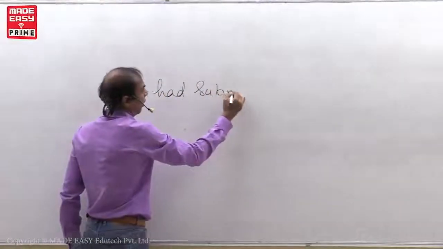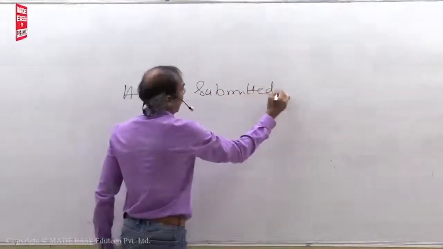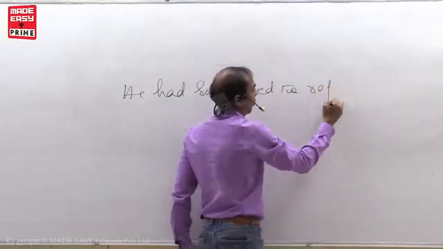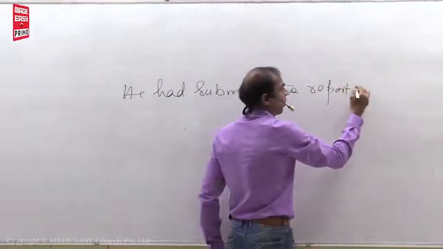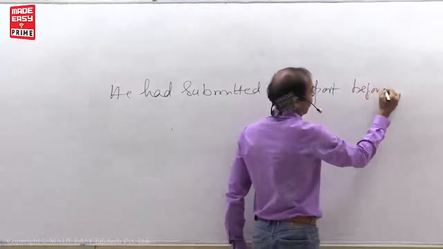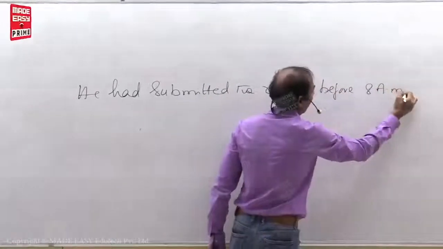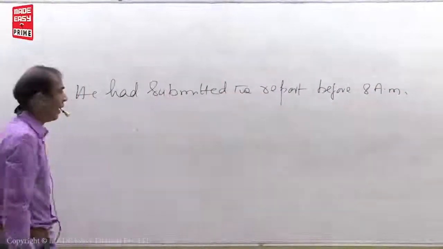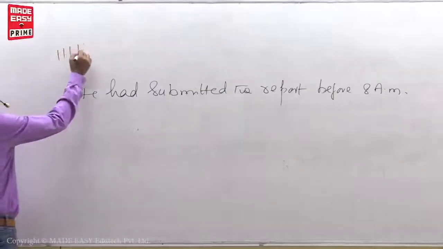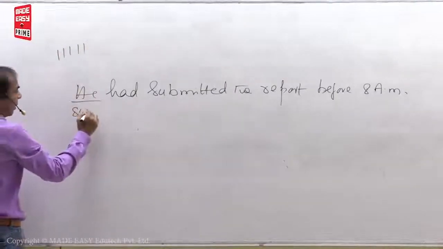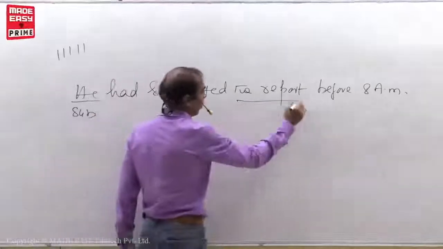He had submitted the report before 8 a.m. Subject, this is the report, object.